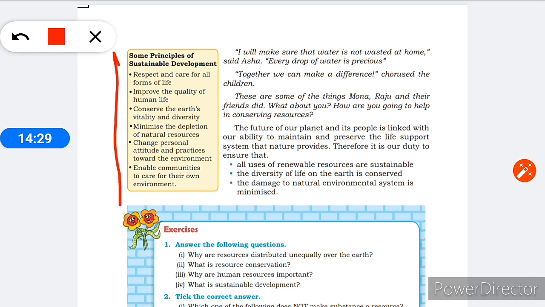Therefore, it is our duty to ensure that all uses of renewable resources are sustainable, the diversity of life on the earth is conserved, and the damage to natural environmental systems is minimized.